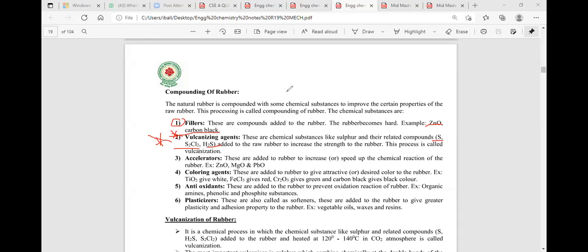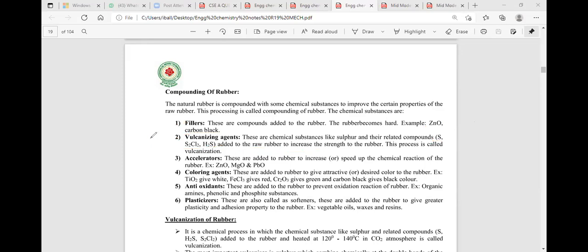I'm repeating. When we add sulfur to the raw rubber, then what will happen? The property of rubber increases. The process we are saying is vulcanization. The process should be done at a particular temperature. The entire process should be done at 140 degrees centigrade. It is known as the vulcanization process, and it is also a part of compounding.